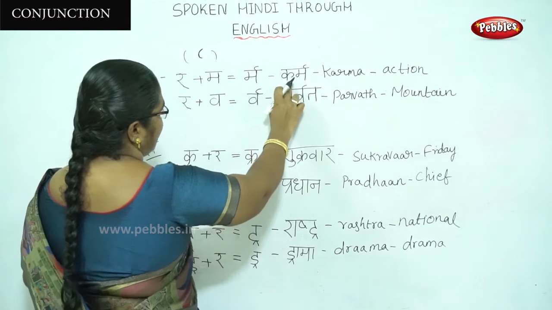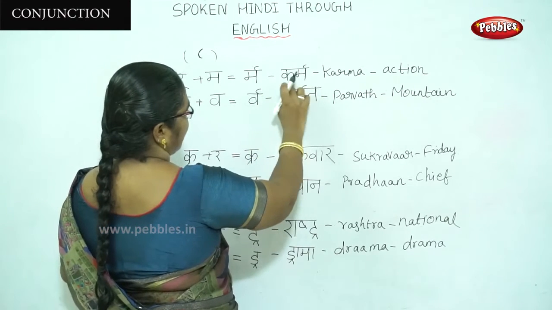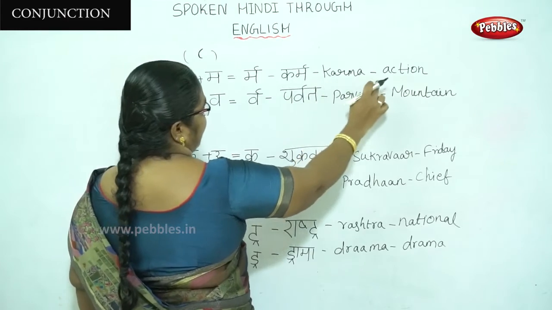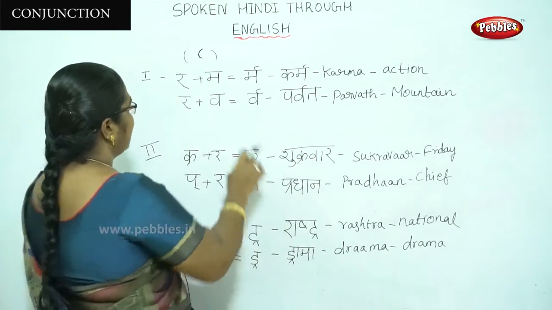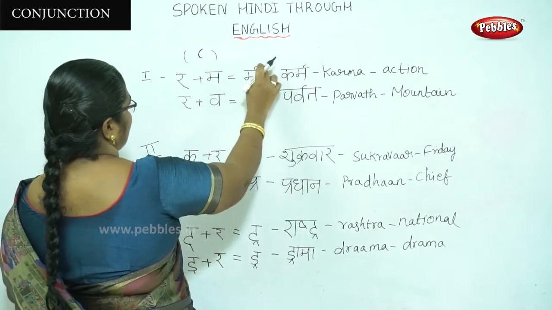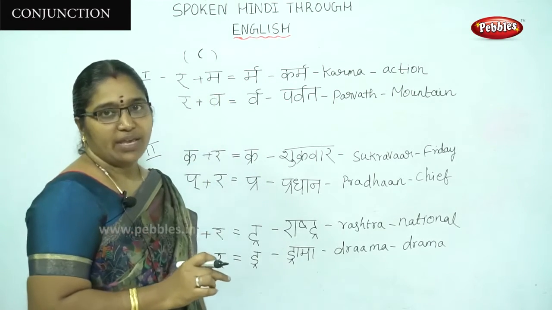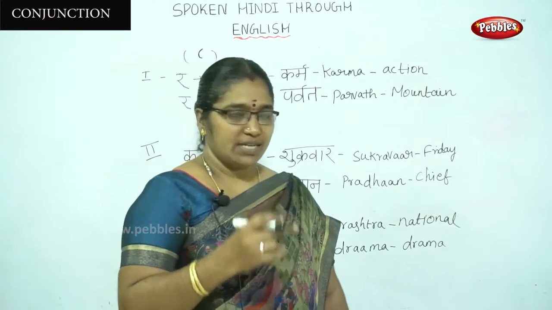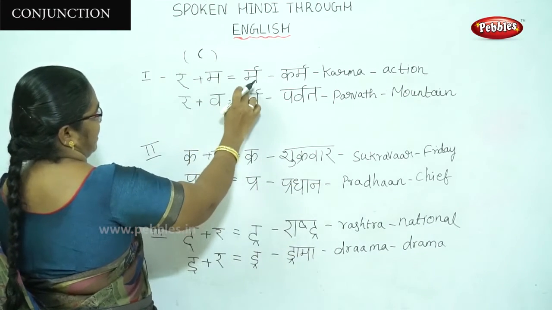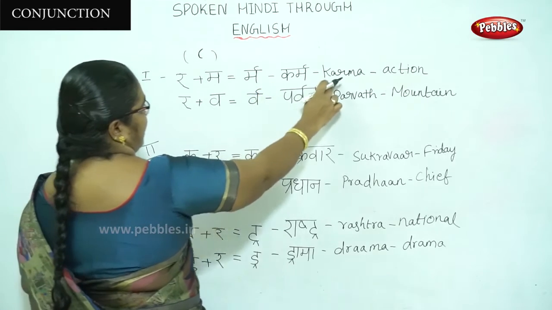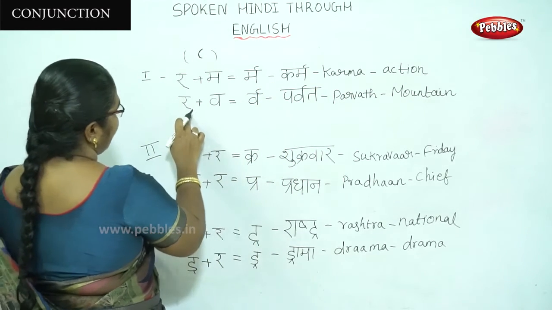The word is, see here, "karma". Pronunciation is "karma". The meaning is action. The "ra" becomes a curve when it joins to these letters. "Ir" plus "ma", "irma", "karma", action. Okay, see the next one, "ir".